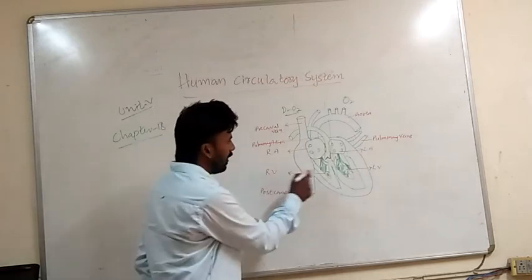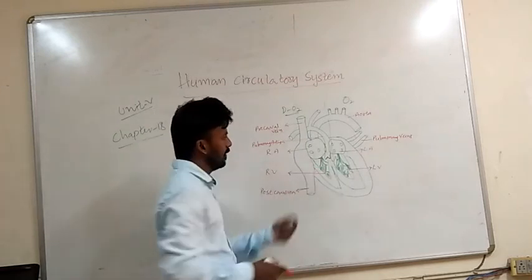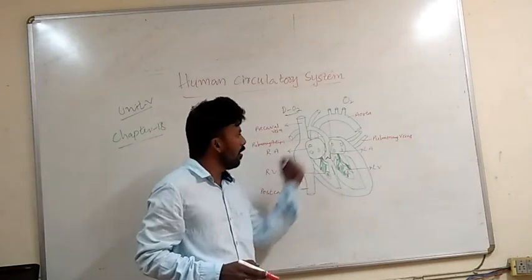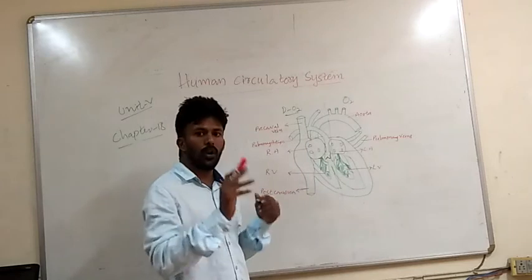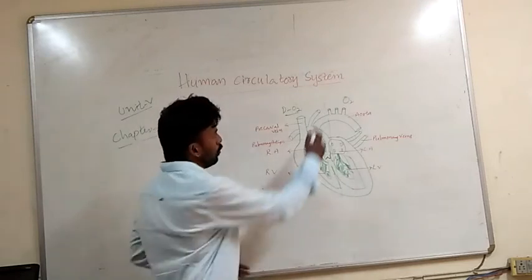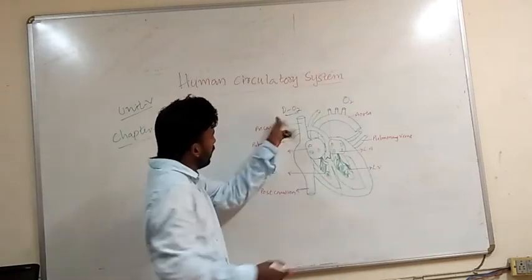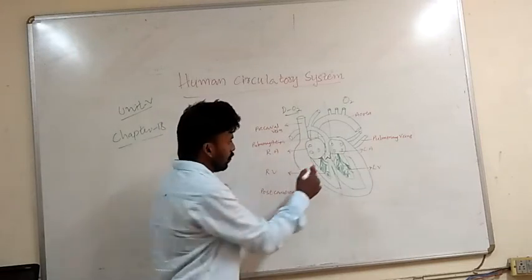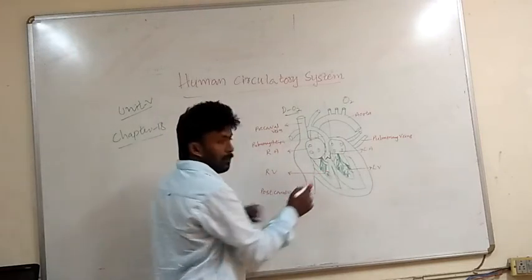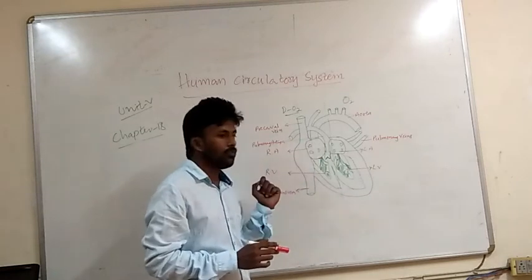But the right ventricle has a thicker wall compared to the auricles because it must pump the blood to the two lungs for purification. As I told you before, the right side carries deoxygenated blood. It needs to be oxygenated at the lungs. That's why it must be more muscular than the auricles.